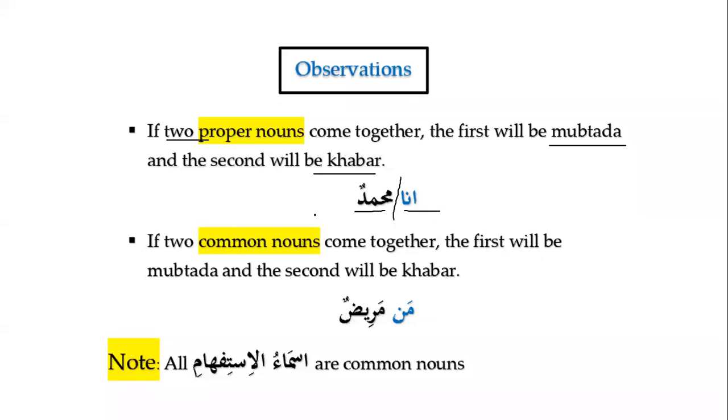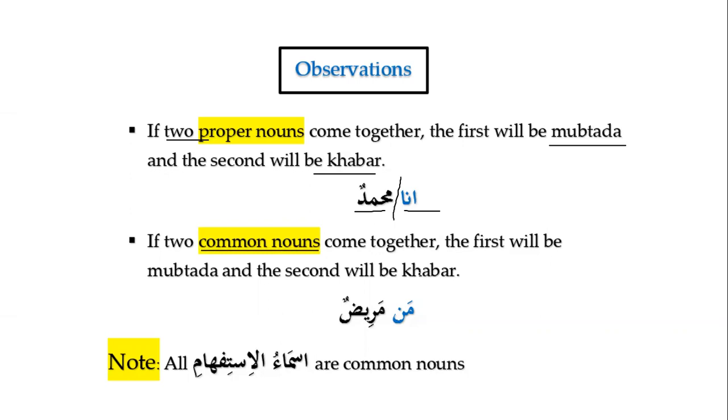Similarly, in the Quran, we have the example from Surah Al-Ikhlas, Allahu as-Samad. Ismul Jalala will be Mubtada and as-Samad will be Khabar. We know that both of them are proper nouns. So if we have two proper nouns together, we will say that the first one is Mubtada and the second one is Khabar. And why do we say that? Because generally, Mubtada comes first and Khabar comes after that. So that is a general rule. There is a possibility, as we discussed in the beginning of the lesson, that Khabar can come before Mubtada, but still we will say that normally Mubtada comes first, and then after that we have Khabar.